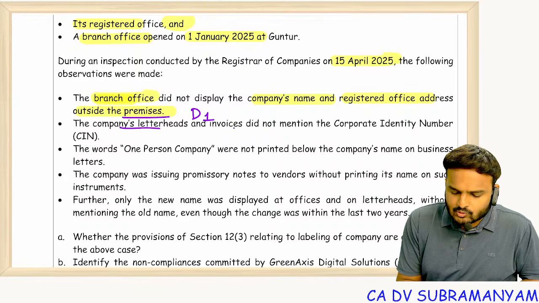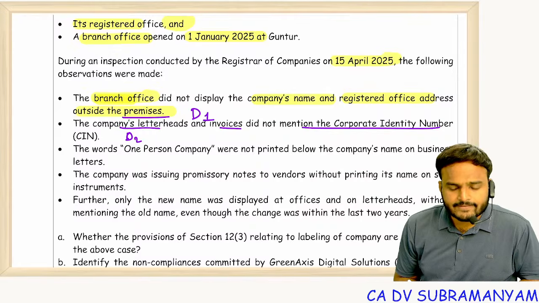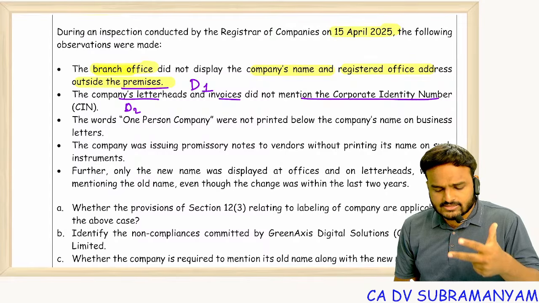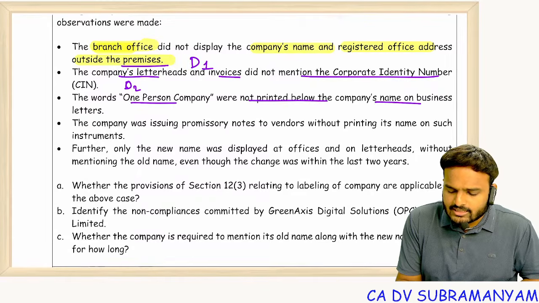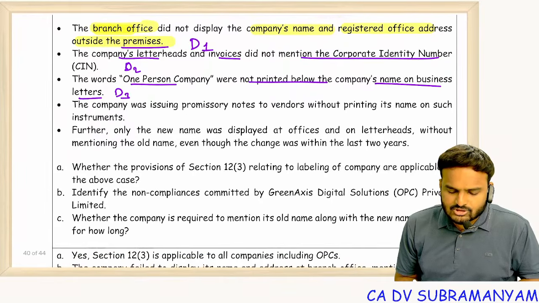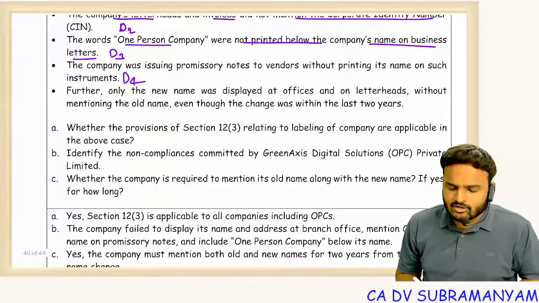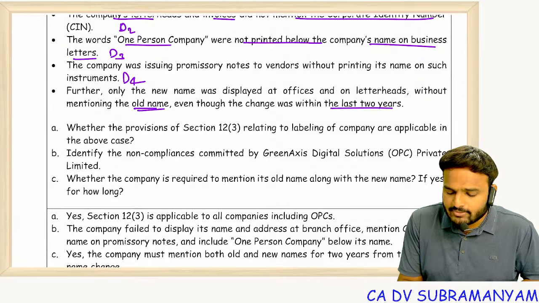Company letterheads and invoices did not mention CIN. This is another default, because all official publications require name, registered office, CIN, contact details. The word OPC was not printed below the company's name on business letters. Again a default. Company was issuing promissory notes to the vendors without printing its name on such instruments. This is also a default only. Further, only the new name was displayed at offices and on all letterheads without mentioning the old name, even though the change happened within the last 2 years. This is also a default only.